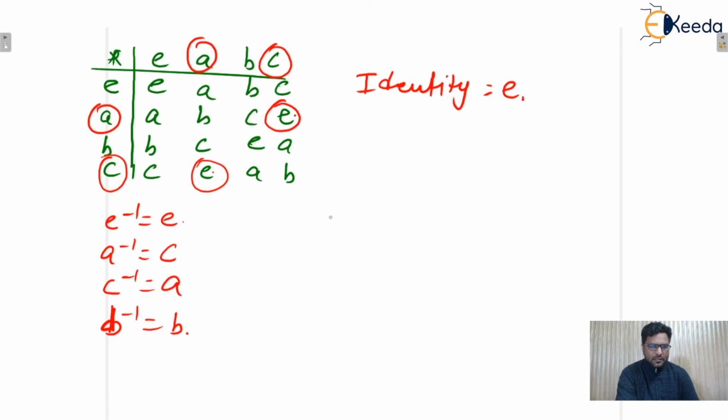Next, we have seen one theorem that says that (A star B) whole inverse equals B inverse star A inverse. Here you can check. Let us consider the left-hand side.